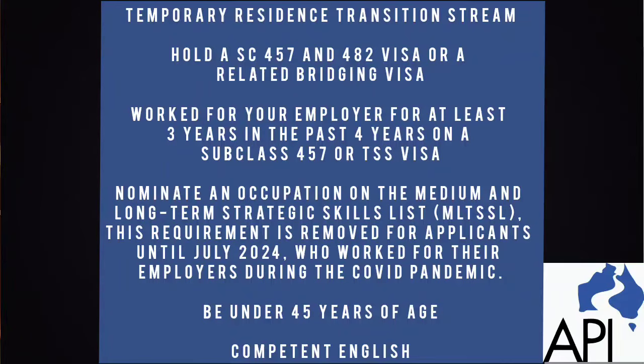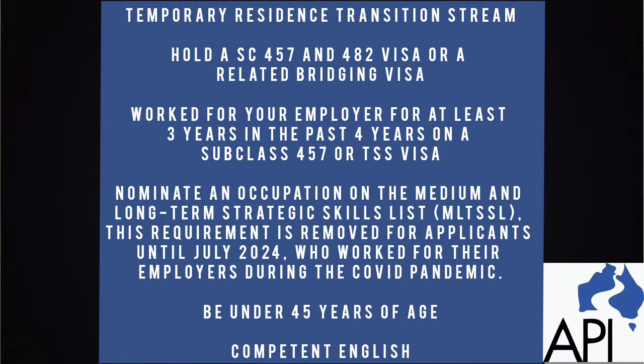The temporary resident transition stream is for the 457 and 482 visa holders. If you have worked for your employer for at least 3 years in the past 4 years on a 482 or 457 visa, you can apply through the transitional stream. Your occupation should be in the medium and long-term list. This requirement is removed for applicants until July 2024 who worked for their employers during the COVID pandemic.